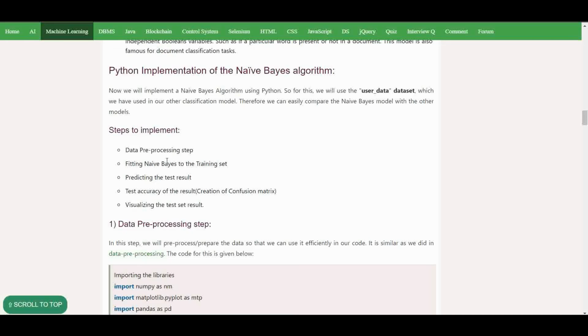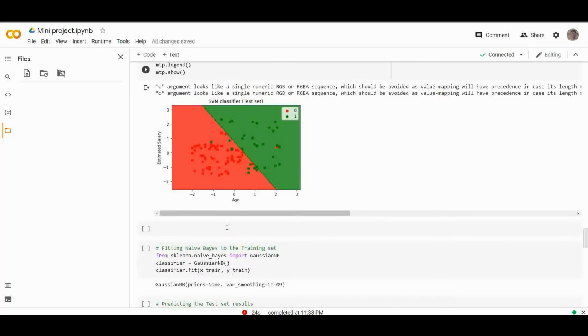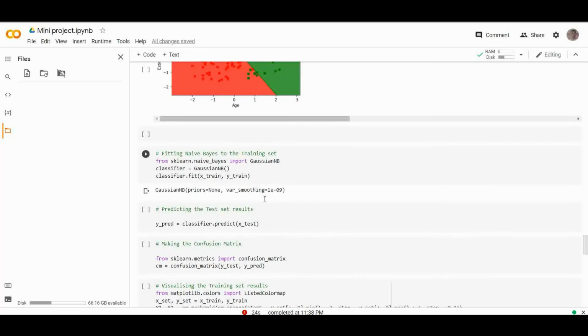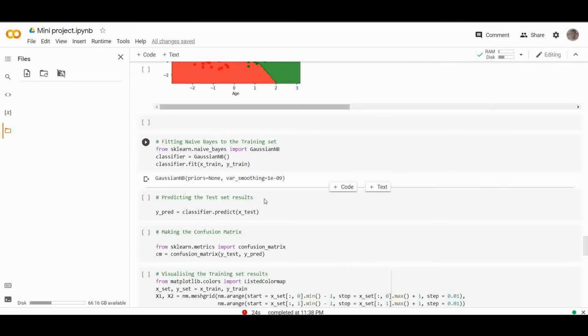As we know, the data pre-processing step is the same, so we are going directly to fitting Naive Bayes to the training set, as we have seen with KNN. After pre-processing, we will fit the Naive Bayes model to the training set. Below is the code for it. In the above code, we have used the GaussianNB classifier to fit the training dataset. We can also use other classifiers as per our requirement.